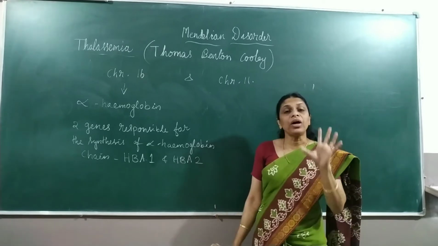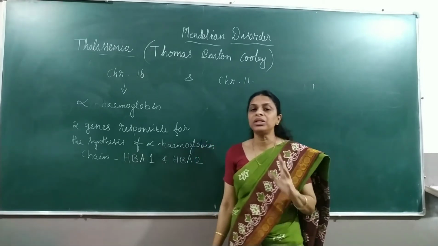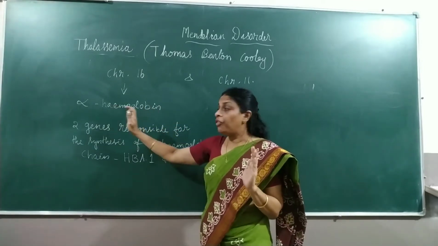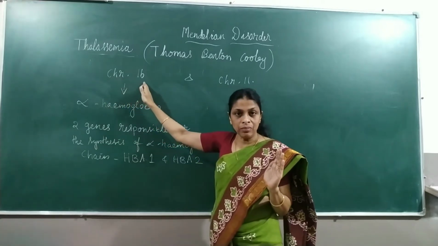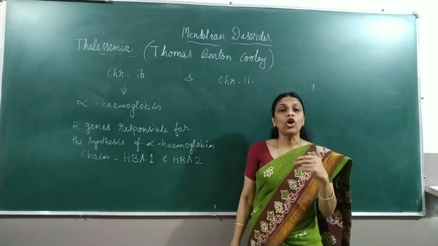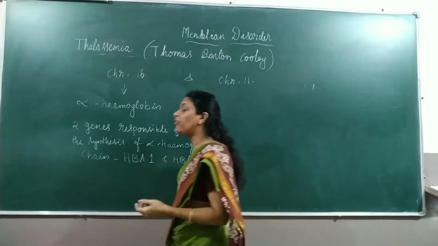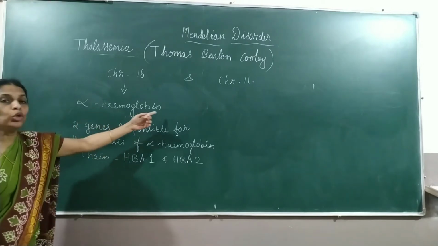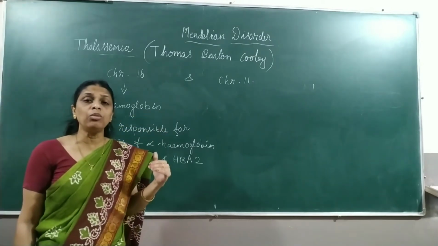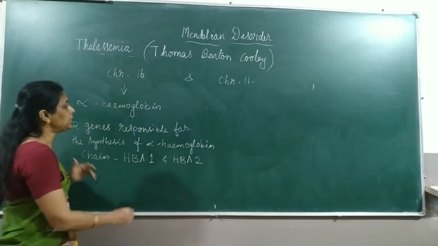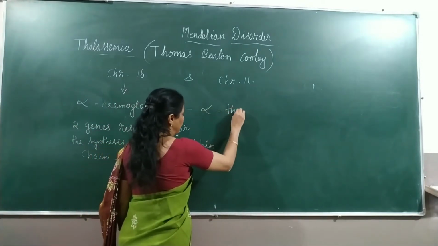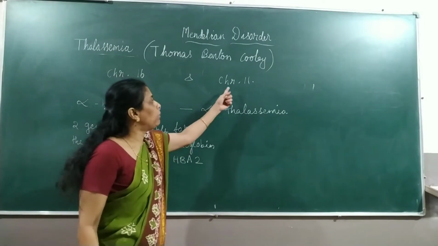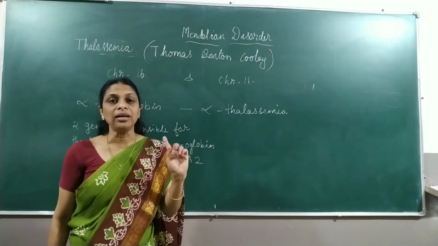Now, if the gene found on chromosome number 16 undergoes mutation, it causes a disease we call alpha thalassemia. Or we can say, if the synthesis of the alpha hemoglobin chain is affected, we call that alpha thalassemia. If the genes on chromosome number 11 are affected, we call it beta thalassemia.